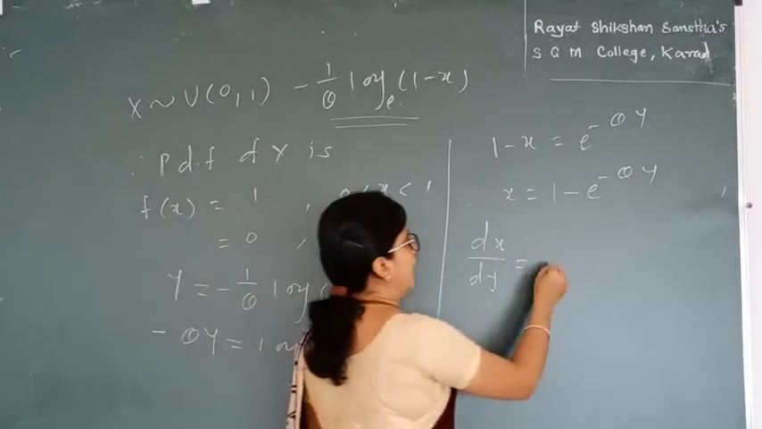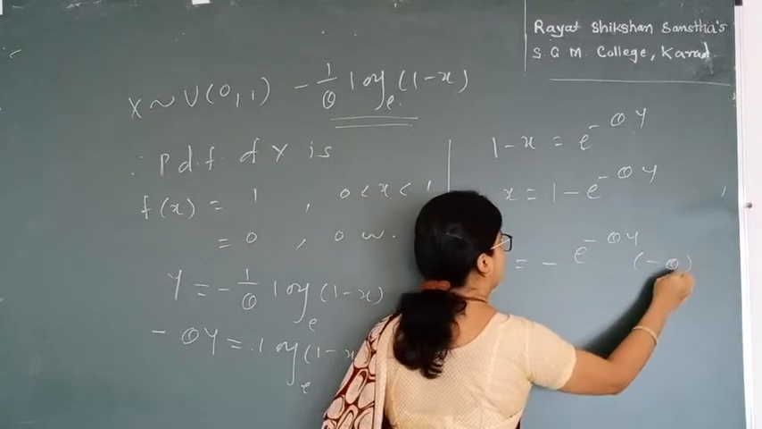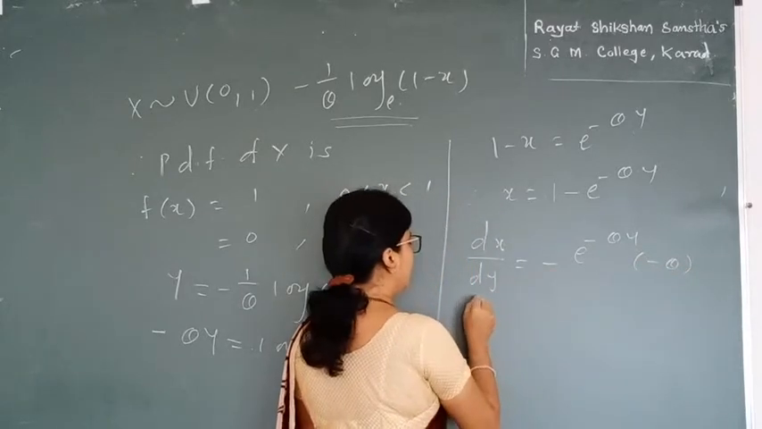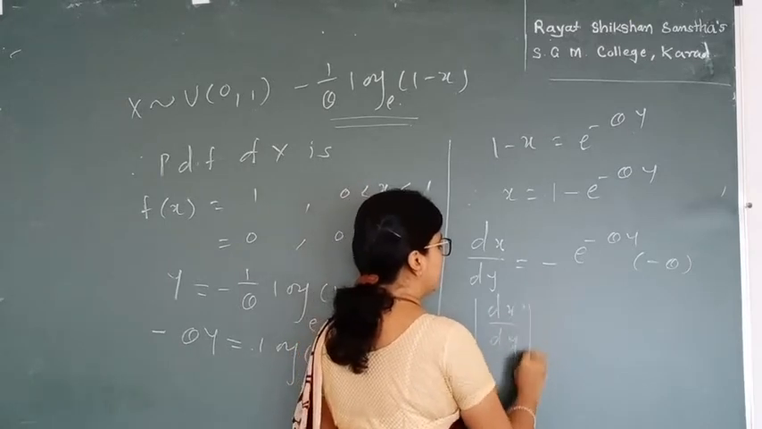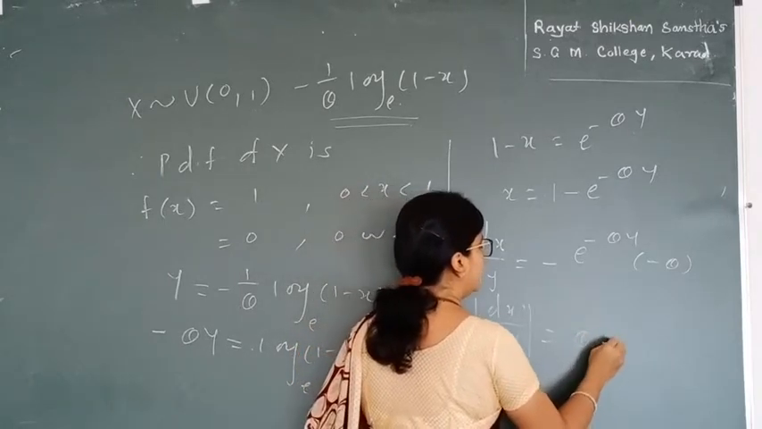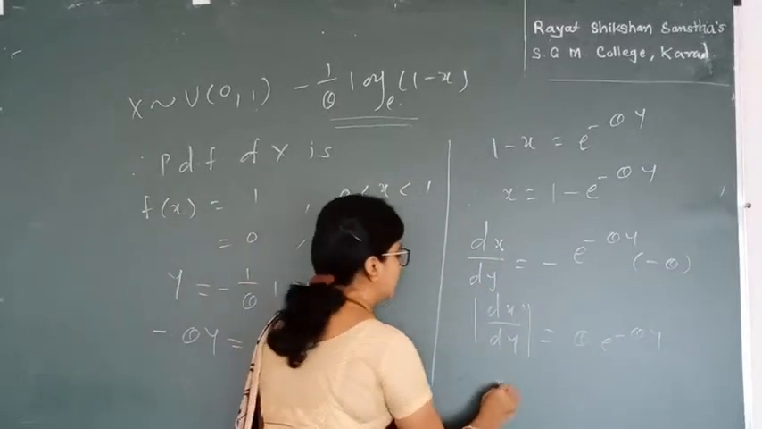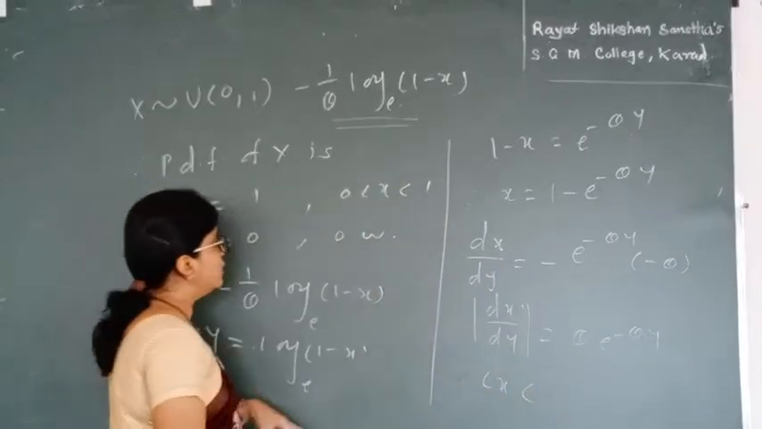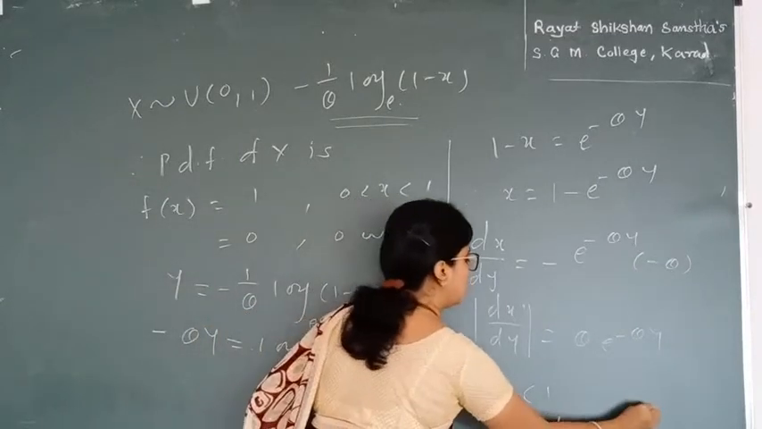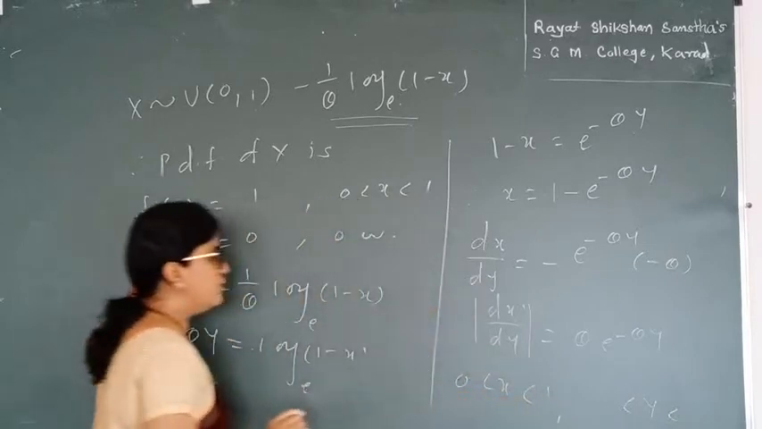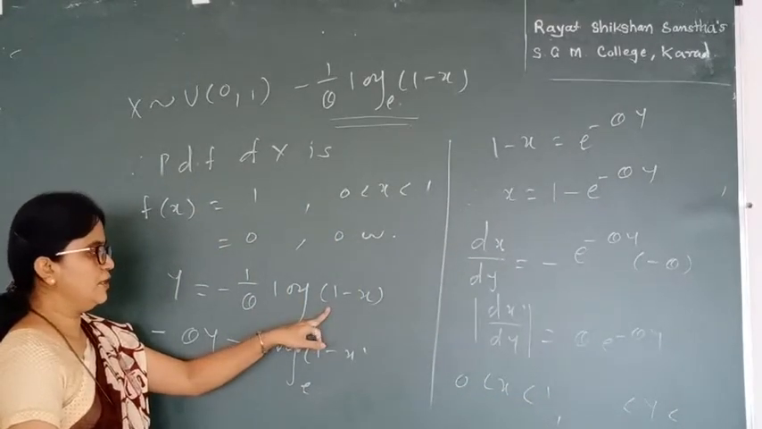It is minus e raised to minus theta y minus theta. So simply, since I need to find not only dx by dy but mod of dx by dy, I get this mod as theta e raised to minus theta y. Okay. Now the range for y. So the given range for x is 0 to 1, and hence for the range for y, I simply put the values of x as 0 over here and the value of x as 1 over here, so that I get,